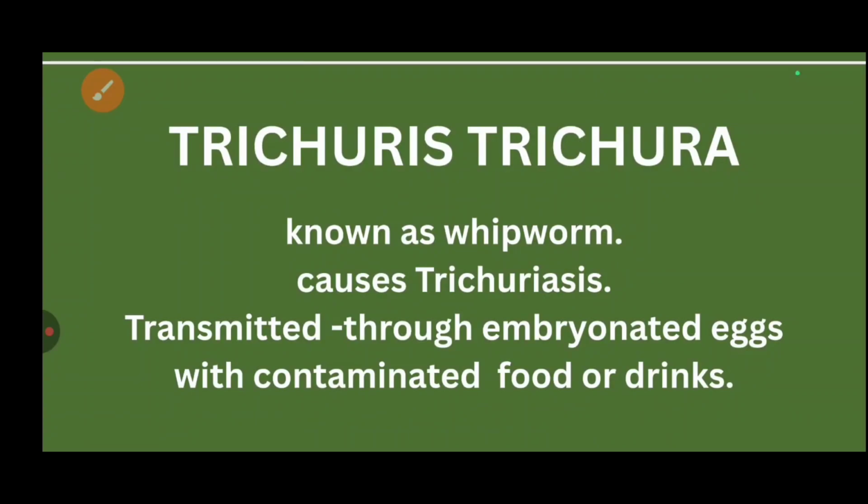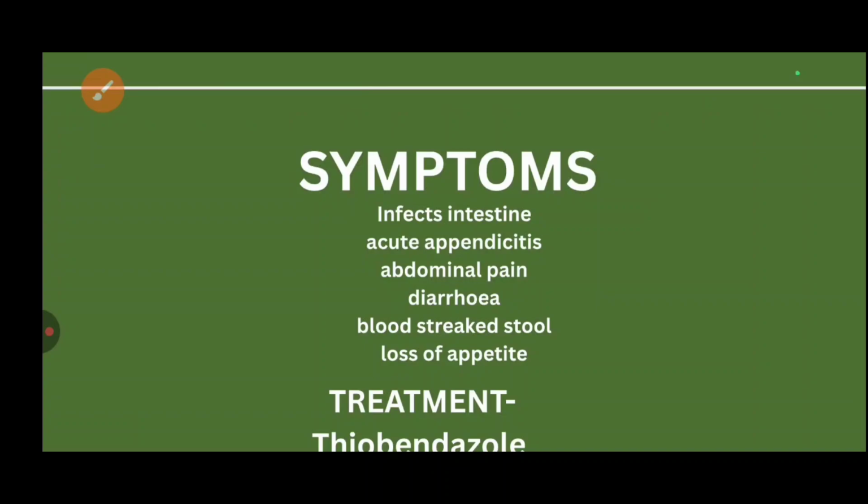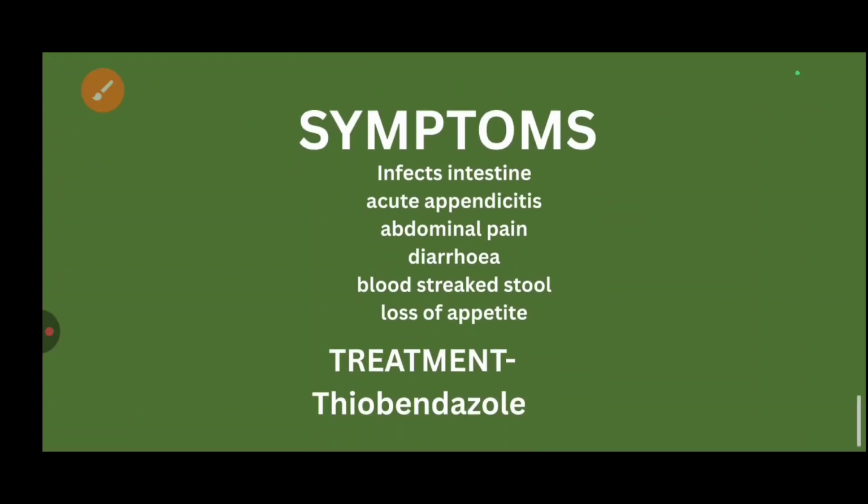The last parasite, Trichuris trichiura, is commonly called whipworm and causes trichuriasis. It is transmitted through embryonated eggs with contaminated food or drinks. Symptoms: infects the intestine, acute appendicitis, abdominal pain, diarrhea, blood-streaked stool, loss of appetite. Treatment: the same, thiabendazole tablets will be used.